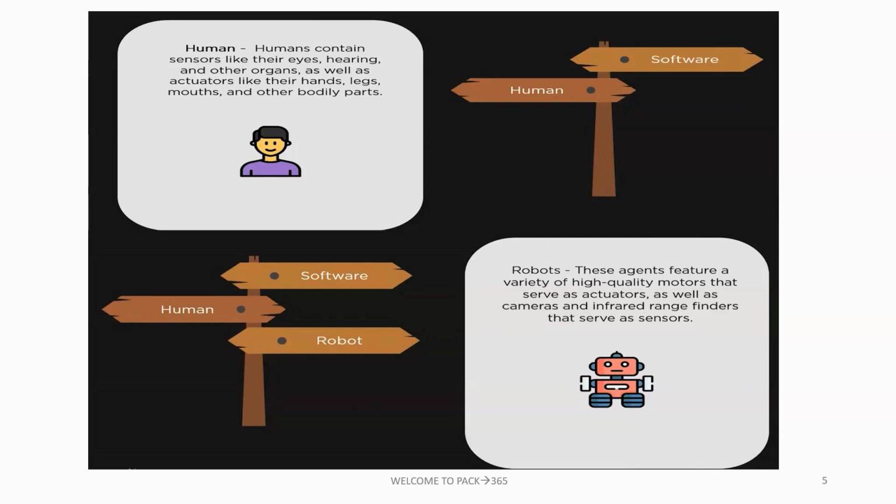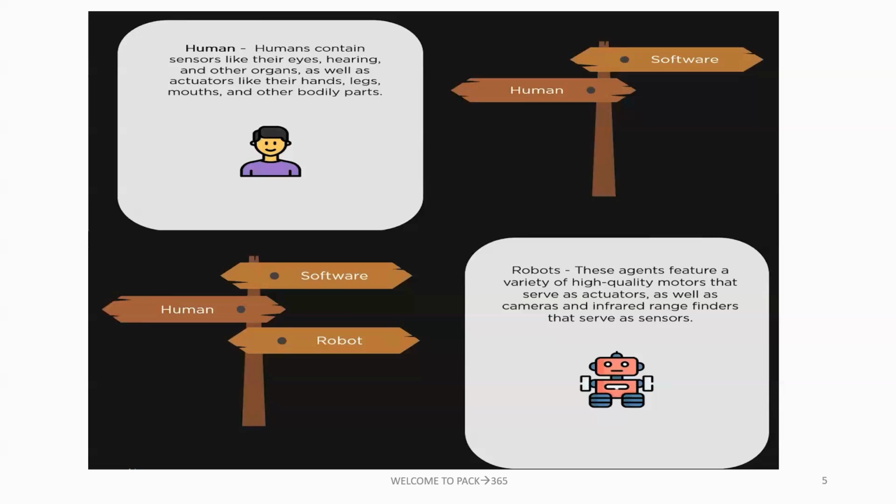But we could not consider software, right? A human is a natural perspective. When it comes to robotics, the robotic agent features various high quality motors that serve as actuators, as well as cameras and infrared range finders that serve as sensors, right? So it is built by software, a set of software.